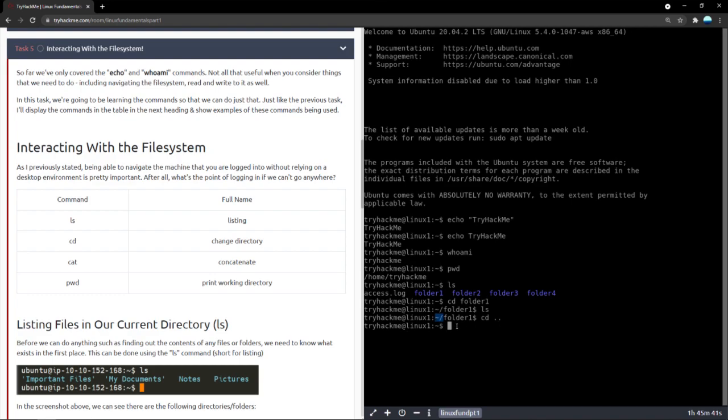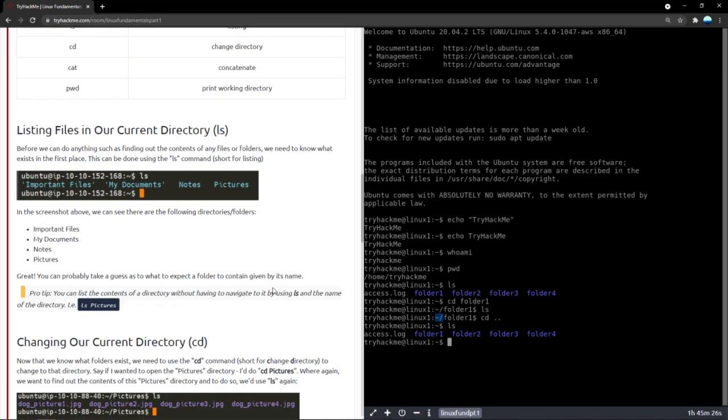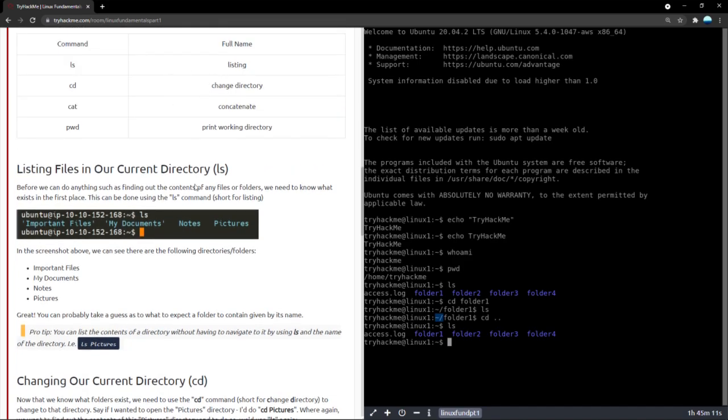Now if you press enter, you can see that it is gone. Now if you press ls to prove that we're back in the home directory, there we go. So this is basically how you go about doing it. And at the same time we can also continue to do different things and whatnot. The next thing we are actually going to learn is concatenate, or the cat command. But we will come back to this. I want to just go over the examples that they've given as well.